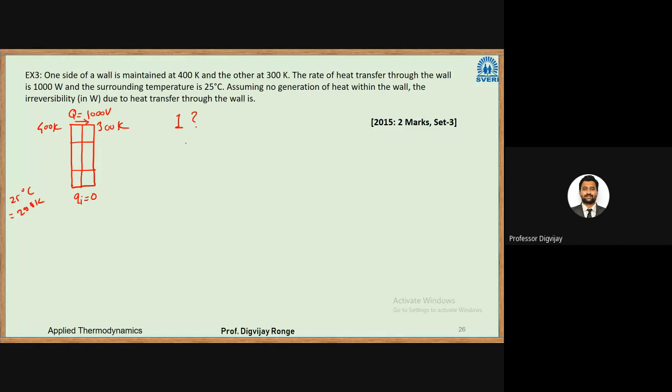Okay, so we have just seen what irreversibility is. Irreversibility equals T naught, that is the temperature of the dead state, into the entropy generation. Here T naught is given as 298 Kelvin, but we don't know the entropy generation. How to calculate S generation? I have given you that formula: delta S, or S2 minus S1, is equal to the integration from 1 to 2 of dq by T plus entropy generation.